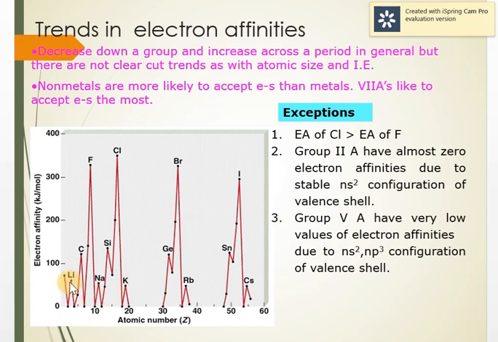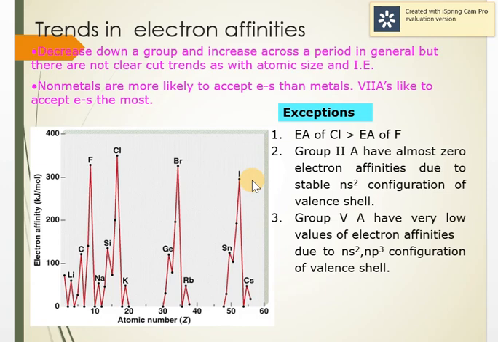You can see here the first group elements, lithium, sodium, potassium, rubidium, they have less electron affinity, but for group 2, you can see the electron gain enthalpy becomes positive because the configuration becomes ns2, stable, and then it increases. And for the halogens, fluorine, chlorine, bromine, iodine, they have the highest electron gain enthalpy because they have a great tendency to accept one electron to change to noble gas configuration.